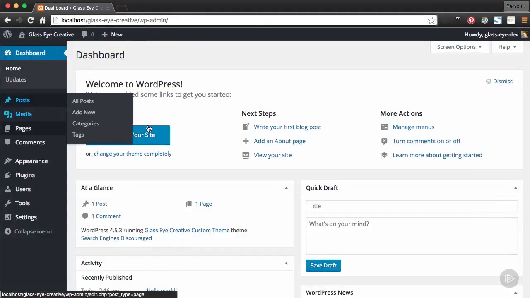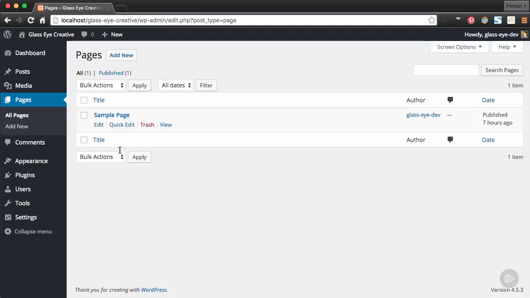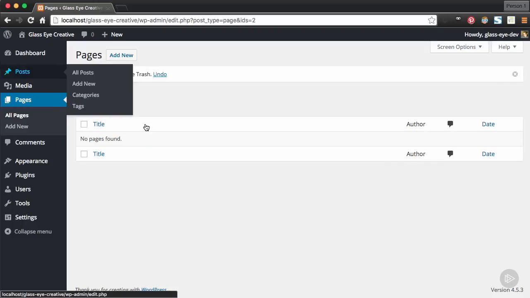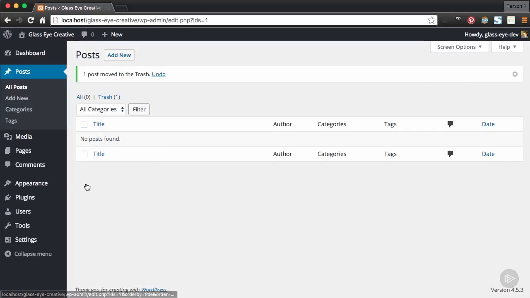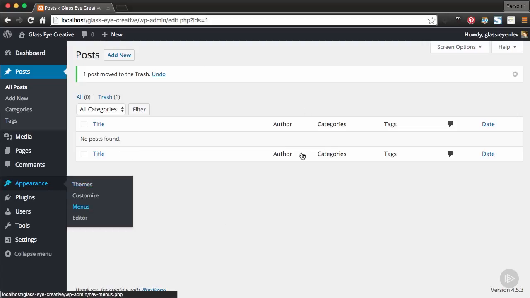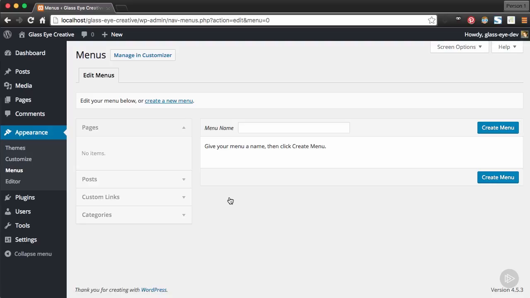So we want to come back to our dashboard, and I'm going to go ahead and we just want to trash that default page. And while we're at it, I'm going to come to the post screen and go ahead and trash that default post as well, because we don't want that pulling in anywhere. And then if we come down to our appearance menus, you can see that now we have this page because we have that support in our theme. So in our next lesson, we're going to go ahead and create our custom menu.